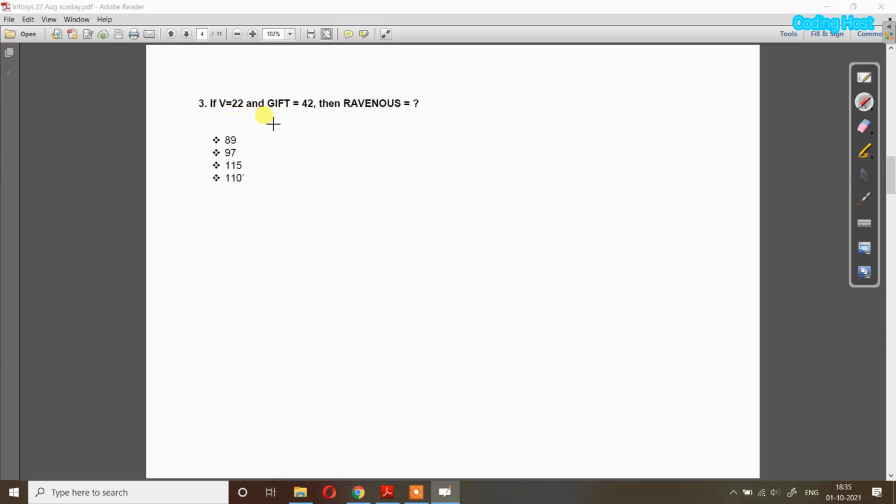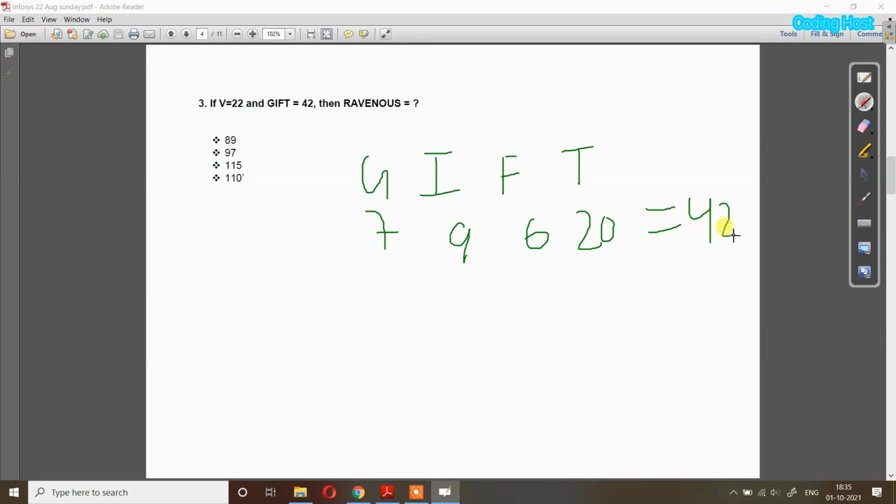So V is 22, and GIFT: if you write the number of each alphabet, you can see that the number of G is 7, the number of I is 9, the number of F is 6, and the number of T is 20. And when you add all these numbers, it is equal to 42. Now in this word we have to find the number of each letter and then add them, so we do not have to write all the alphabets from A to Z and their numbers.